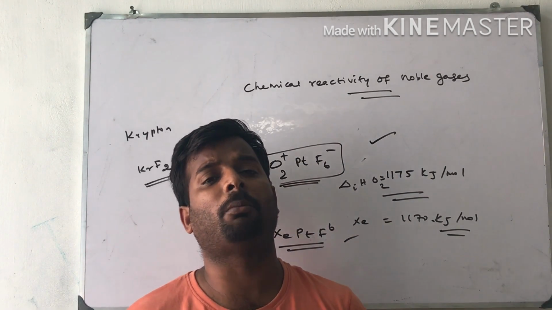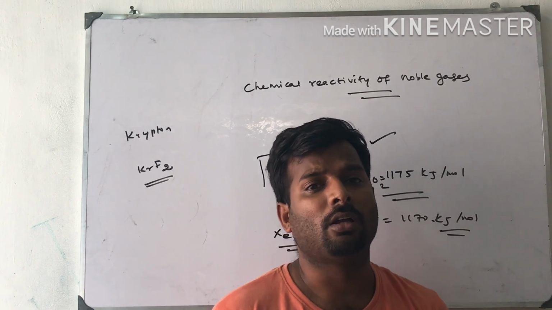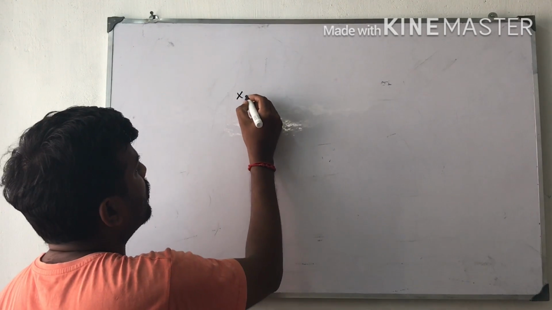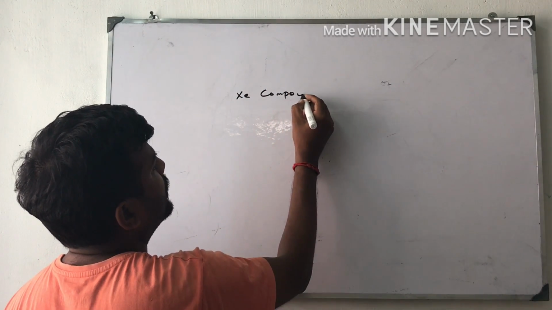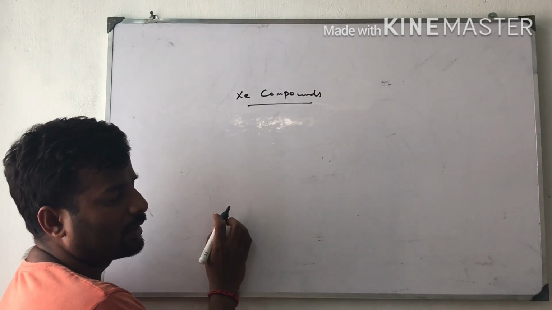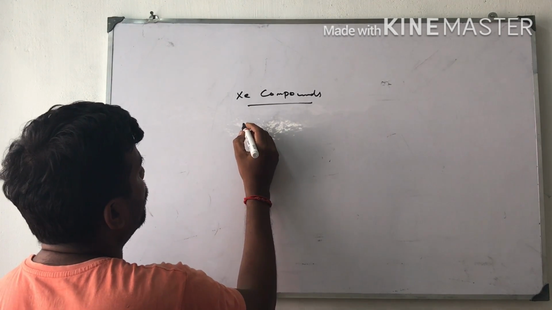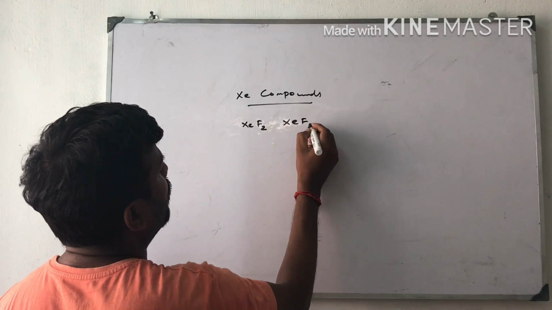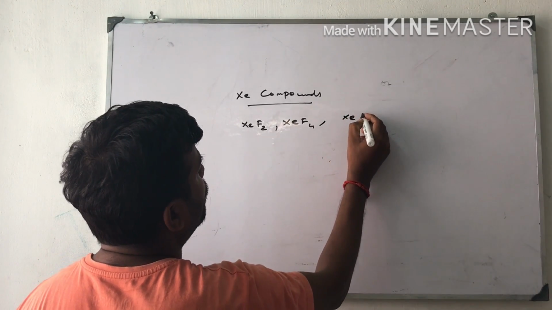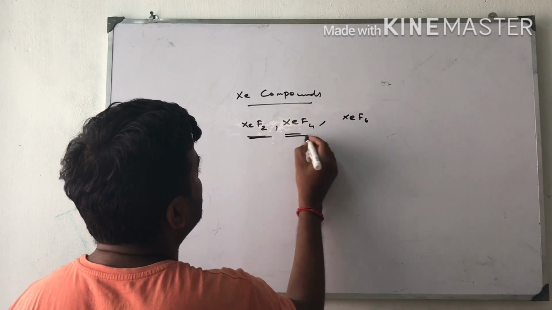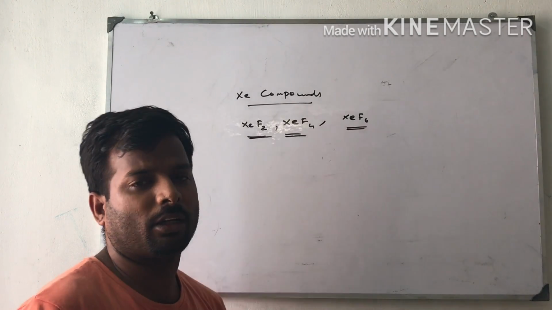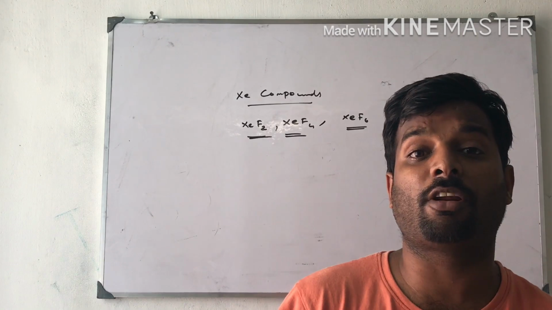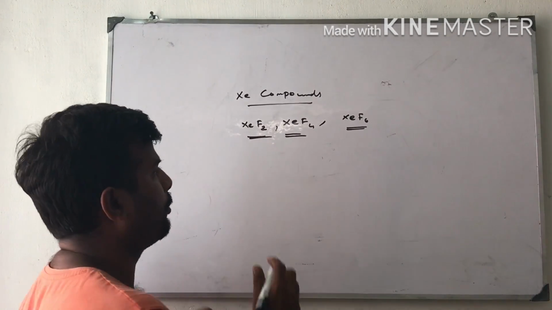Next I am going to tell about the chemical reactivity of xenon compounds. Xenon forms three binary compounds with fluorine: xenon difluoride, xenon tetrafluoride and xenon hexafluoride, XeF2, XeF4 and XeF6. They form under different experimental conditions and different ratios.